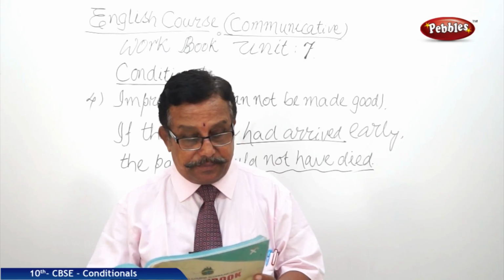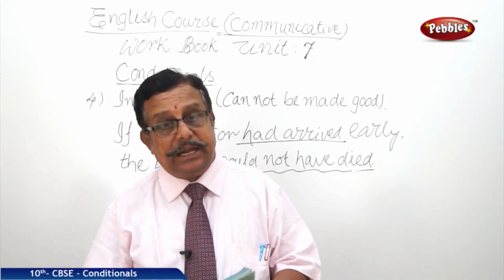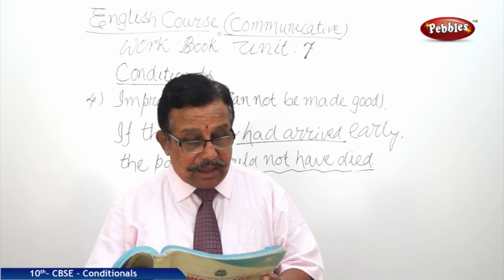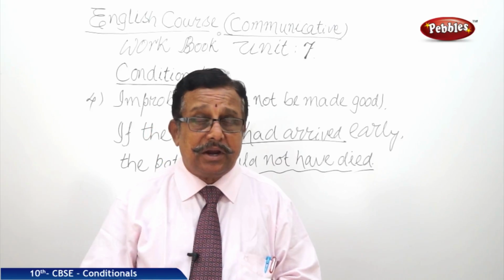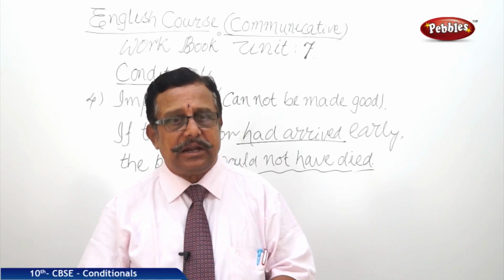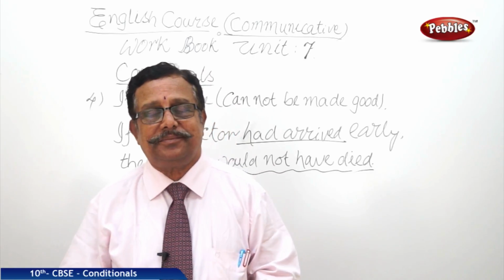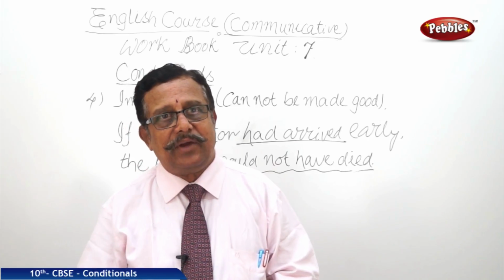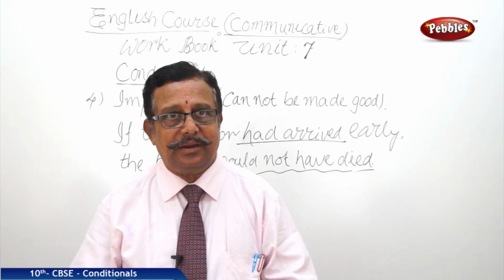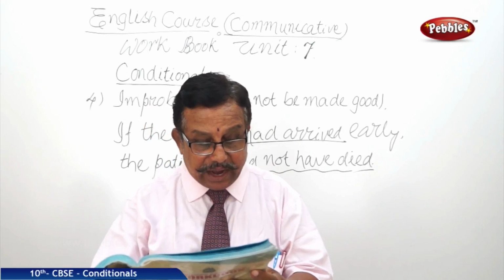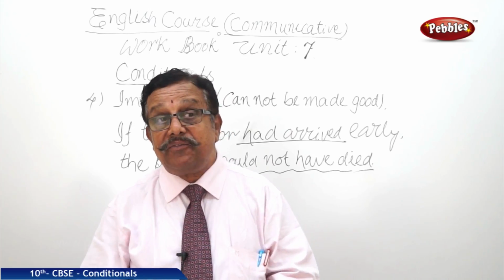If you worked hard, you would succeed. If you worked hard, you could succeed. Would and could. If you worked hard, you might succeed. And were he honest? This is one more kind of expressing condition, with were, with had. Here you see, were he honest, I might feel some sympathy for him.